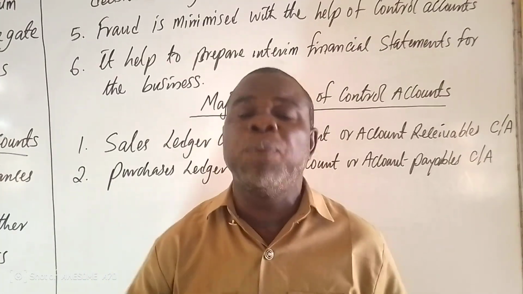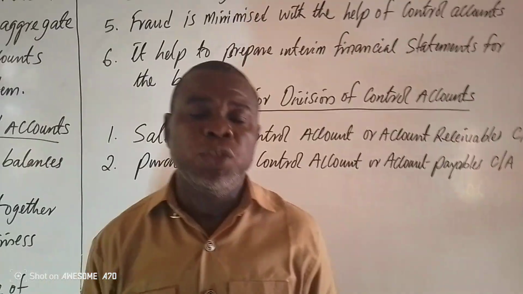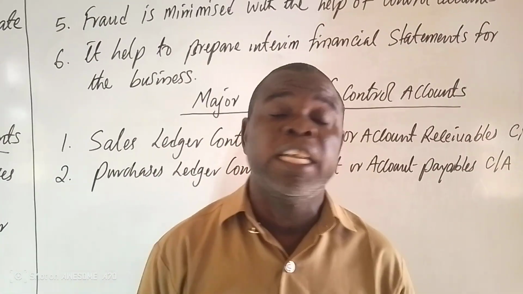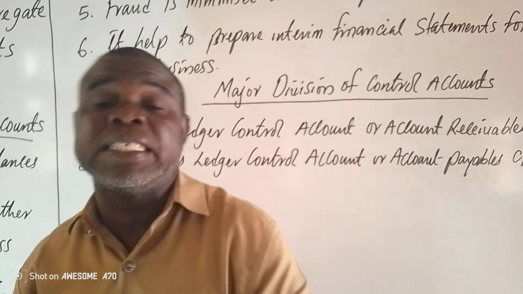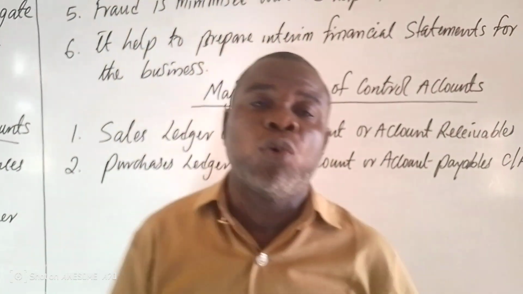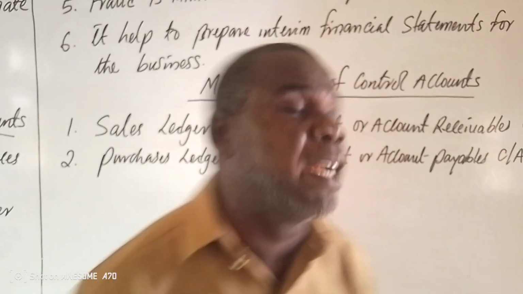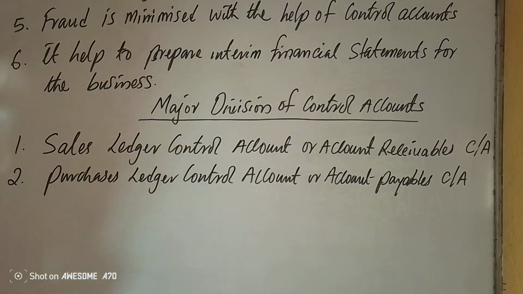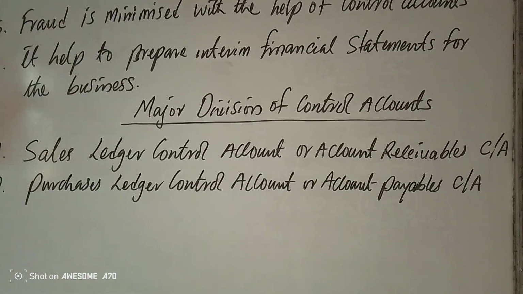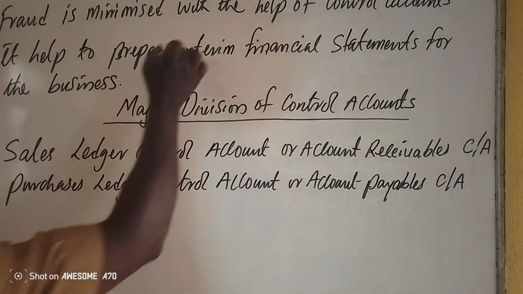It is the control account that will be able to control most of these accounts into one area and bring out figures that will be used in preparing the interim financial statement. But if there's no control account, it becomes difficult, because the business has to come to an end to determine all the figures. So with the help of the control account, you will control all the items or elements that you need and then use them in preparing the interim financial statement. So the control account helps in preparing the interim financial statement by controlling all the accounts that the business needs in preparing what they want at a given point in time.